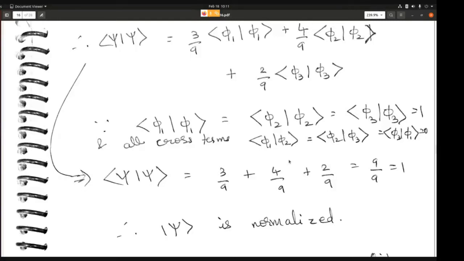If you add up all these three, you get 9 by 9, which is equal to 1. Because you are getting this answer 1 when you compute the scalar product of the vector with itself, it means that that vector is normalized. This we know from what we've studied in the previous chapter.